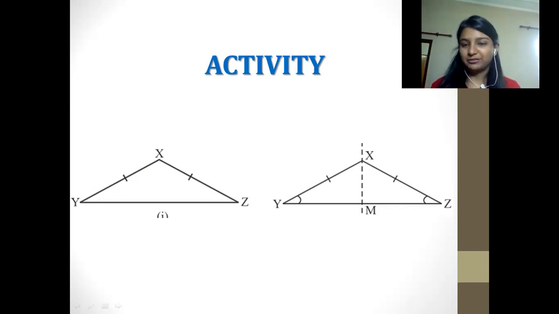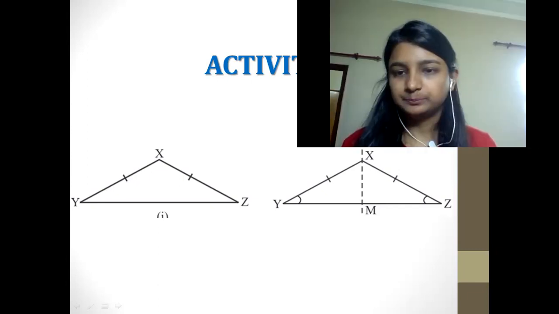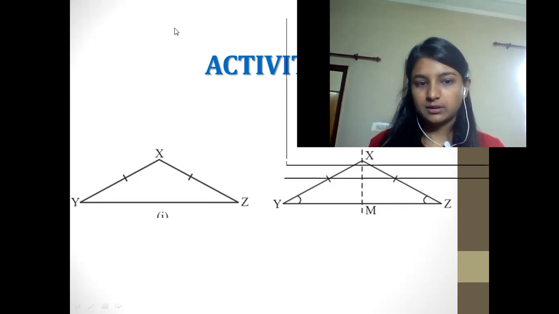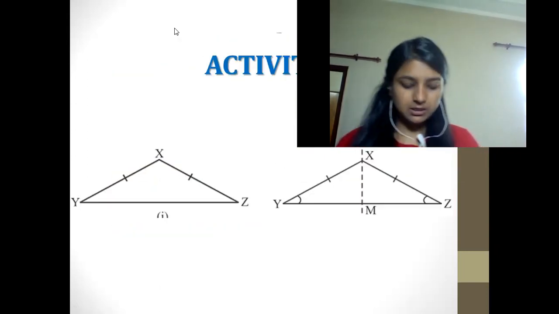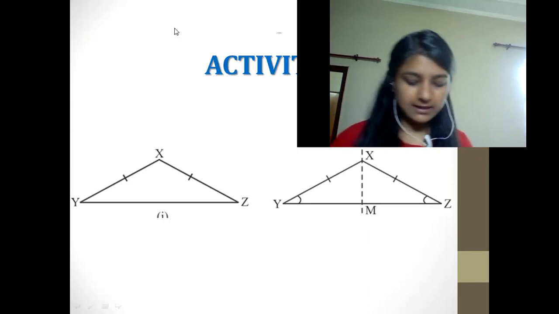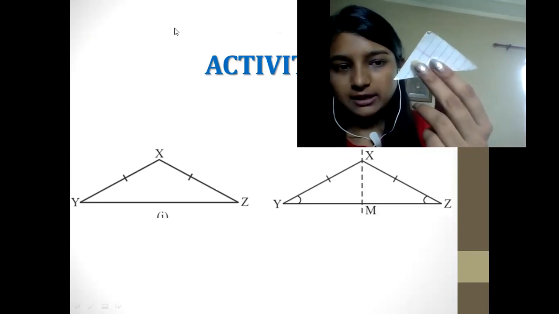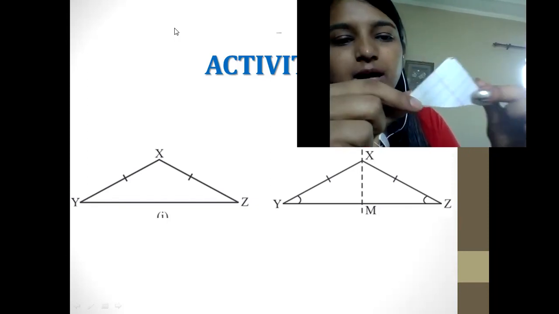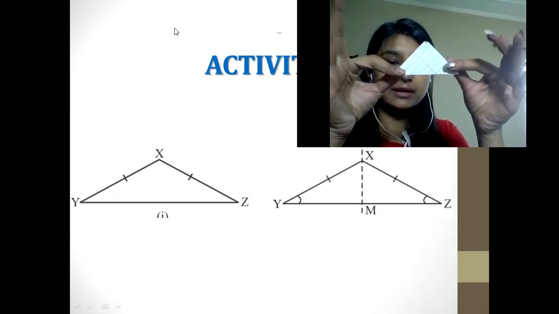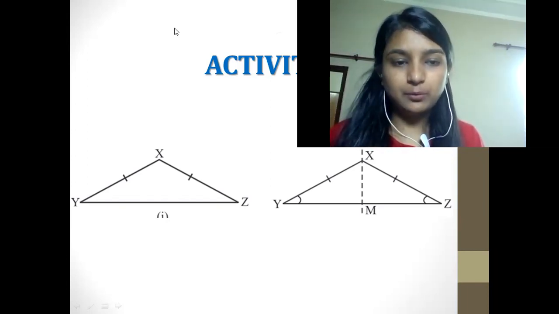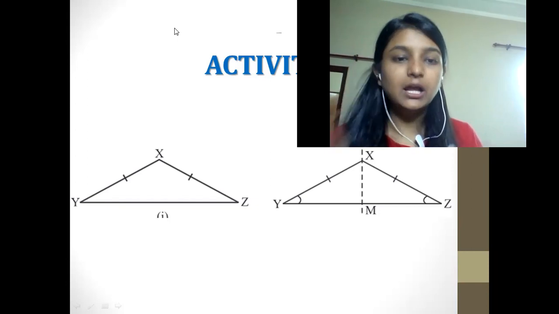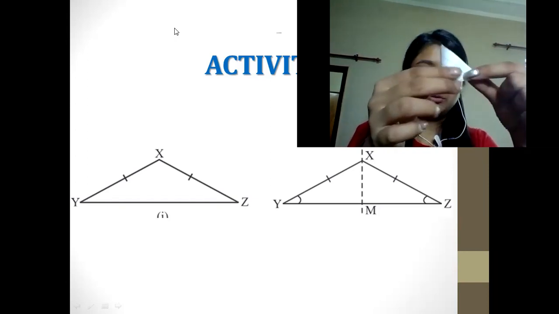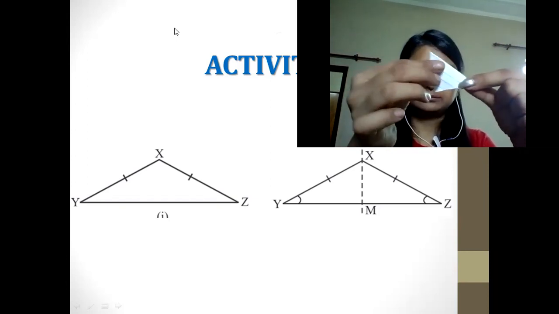Okay, let me perform it for you if you are not very clear with it. Yes. Here you can see that in the second image, they have applied a line. Let me show you a triangle. I also cut the triangle in this shape, a triangular shape, out of paper. You can also do the same. While sitting at home, you can cut a paper in the shape of a triangle. Now what you can do is fold it from the center.